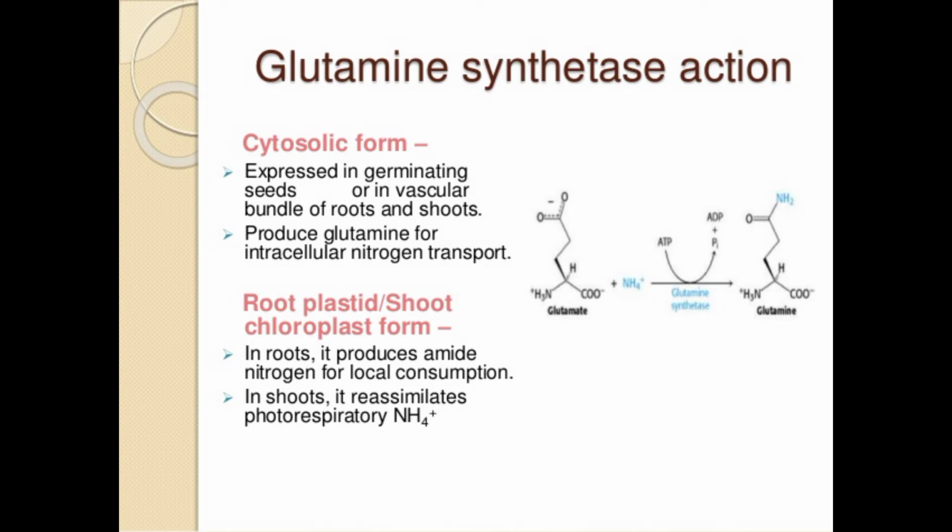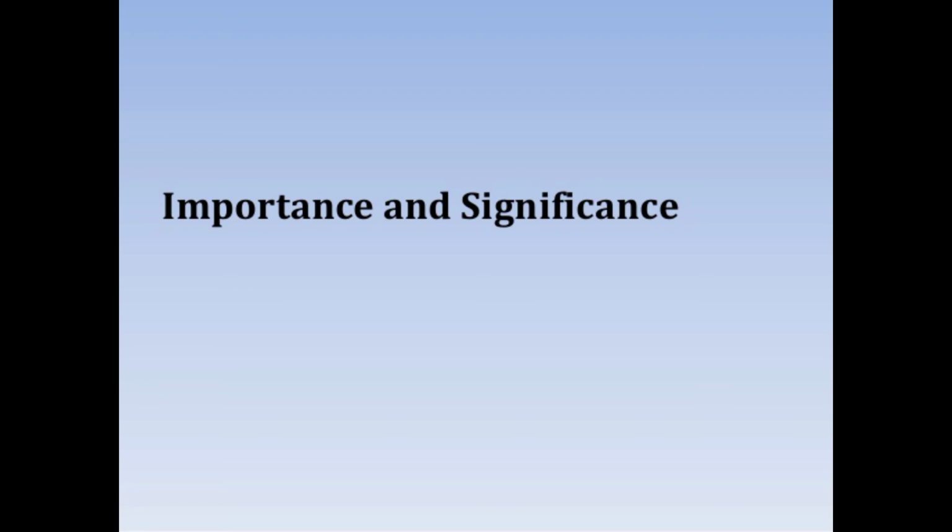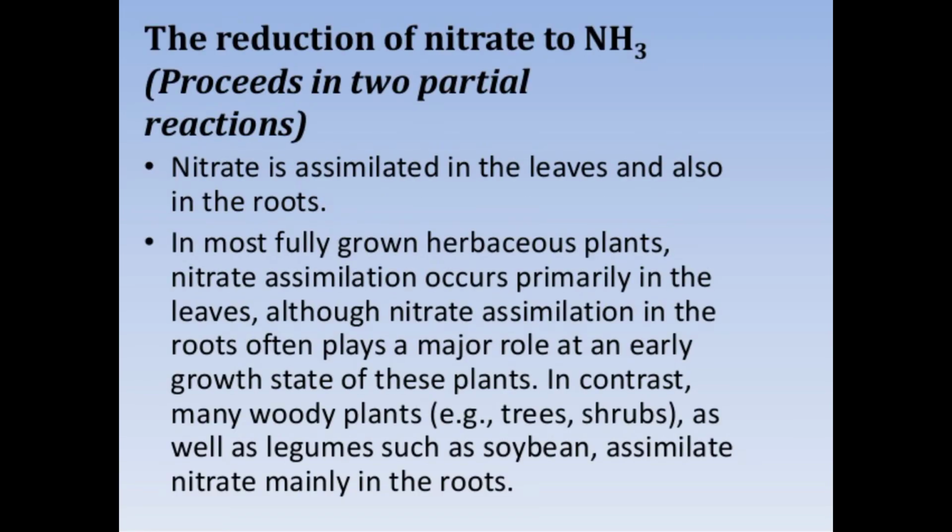The root plastid or shoot chloroplast form, in the root, produces amide nitrogen for local consumption, and in the shoot it reassimilates photorespiratory ammonium.